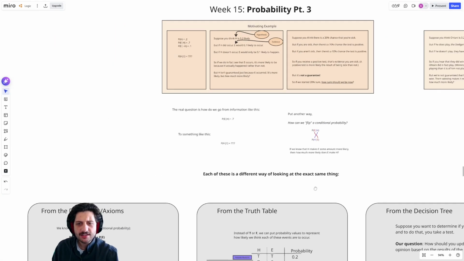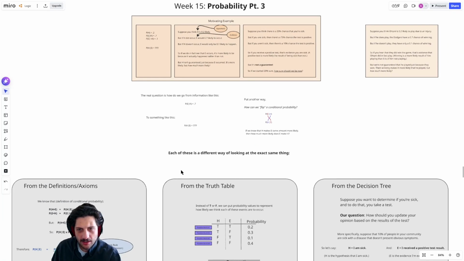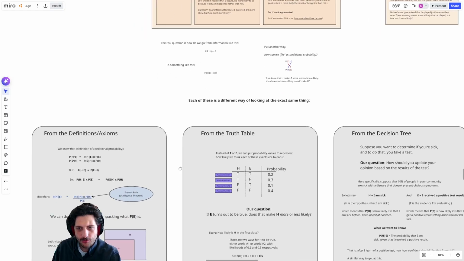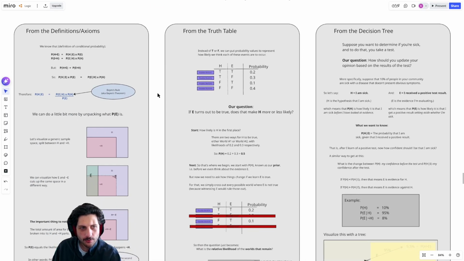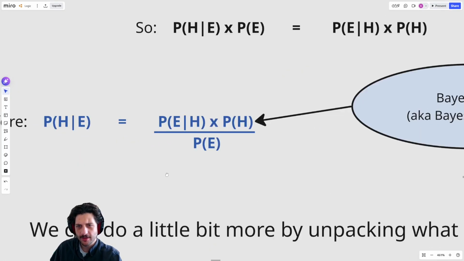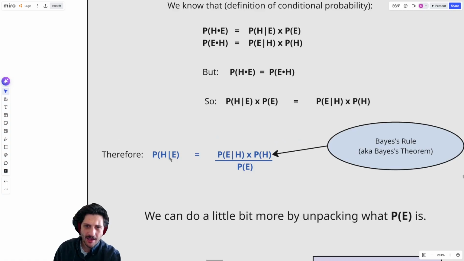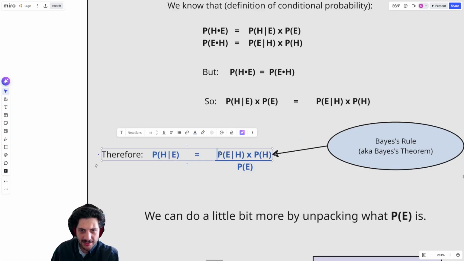This could be a bit confusing the first time around, and I think one of the best ways to learn this is by looking at it in three different ways. That's what we're going to turn to next. Each one of these is going to be justifying the exact same thing, which is this right here. This is called Bayes' rule. Bayes' rule allows us to take the probability of your evidence given your hypothesis and determine the probability of your hypothesis given your evidence.